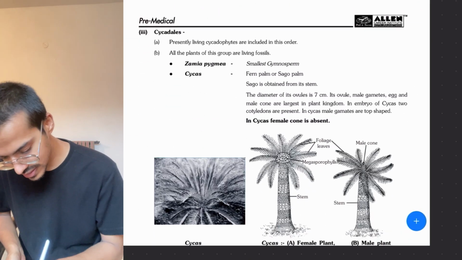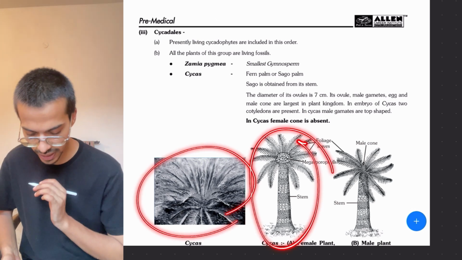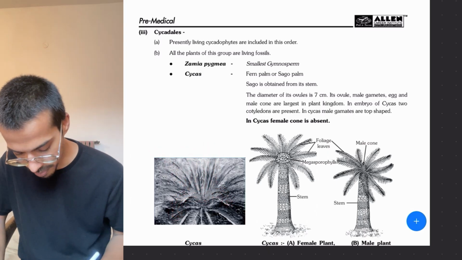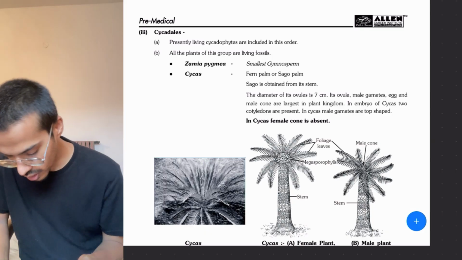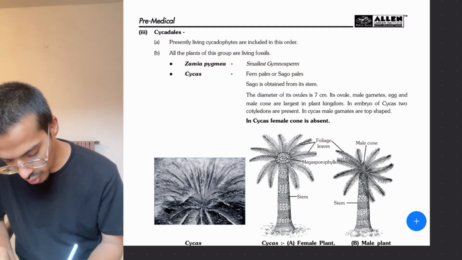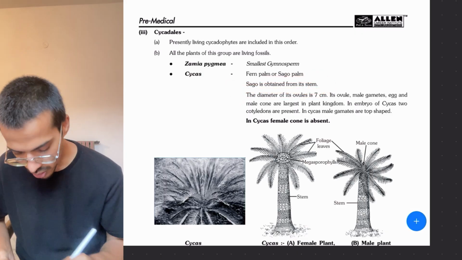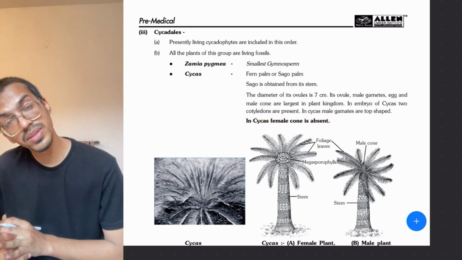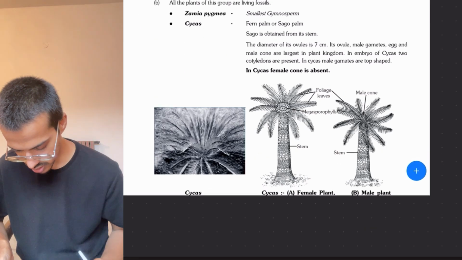Coming on to the next one, that is cycadales. This is your cycas plant, you have easily seen it. They look like this. So this has a single leaf, the individual has single leaves. Male and female are different, that's why I called them dioecious. They are the smallest gymnosperms, like Zamia, and cycas is called fern palm, sago palm. The sago is obtained from its stem. The ovules are given to you. In cycas, the female cone is absent, male cone is present. So this feature you can remember.